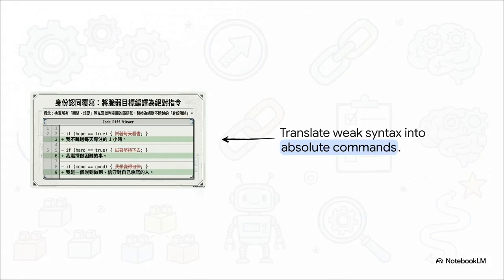To translate this into reality, we use a code diff viewer to exactly reprogram your internal monologue. Notice how we are deleting weak, hope-based syntax here. We're literally deleting the thought, if I have hope, I will try to read today. And we replace that with an absolute command. I do not skip my 1 hour of focus. We delete, I'll try to stick with it when it gets hard. And we write in the brand new source code, I choose to do difficult things. I am someone who keeps promises to myself. When you strip away the negotiation, you strip away the hesitation.